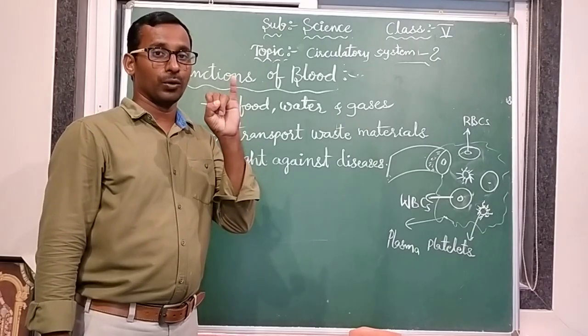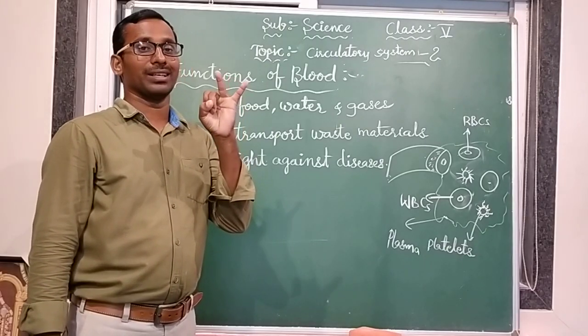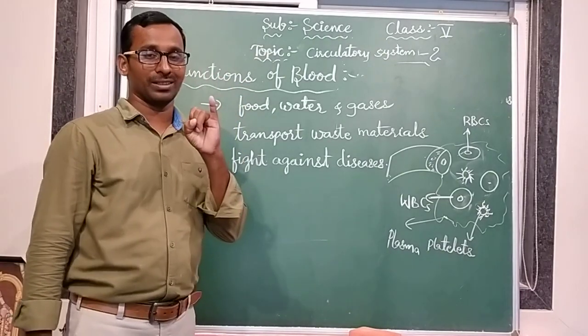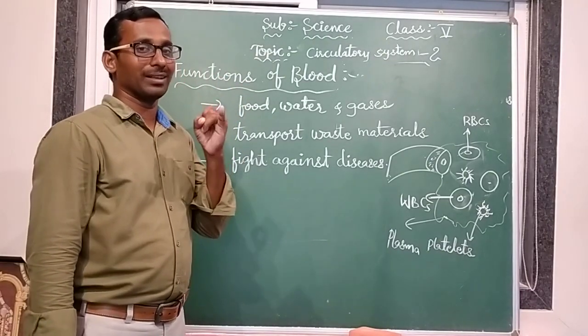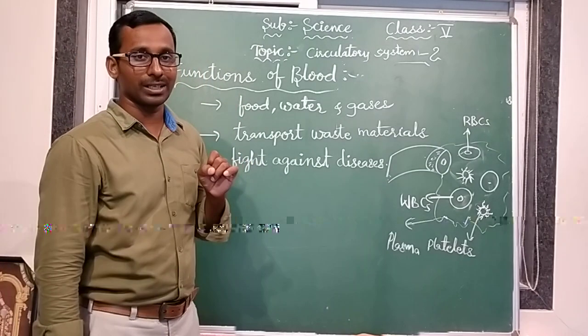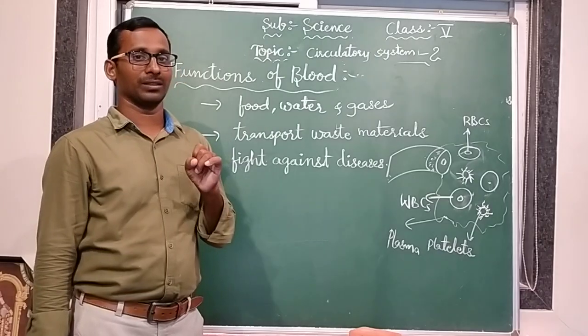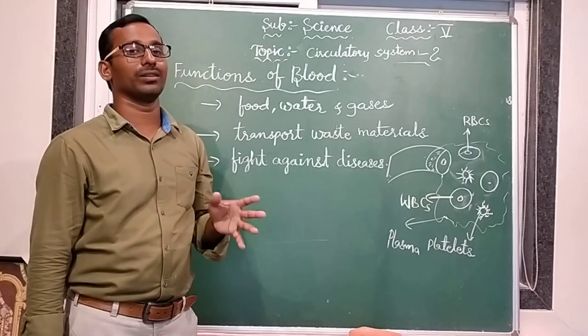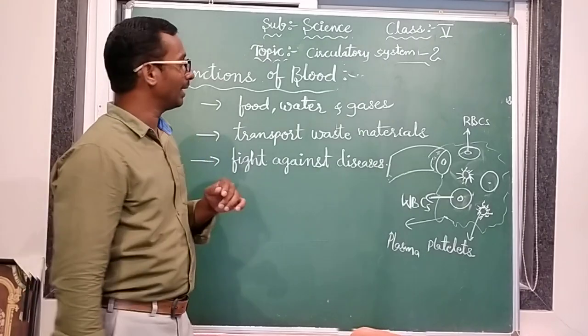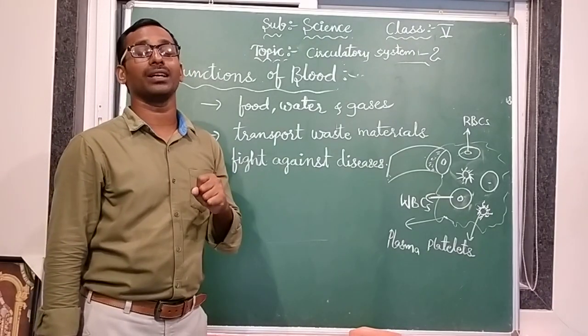One is the fluid part, another one is cellular. The fluid part is plasma. Plasma is pale yellow in color. It is the liquid part, and it contains all the cells. It has proteins and minerals.